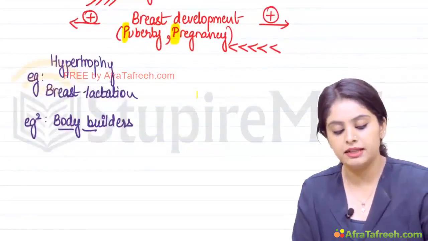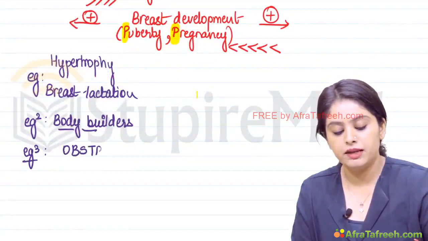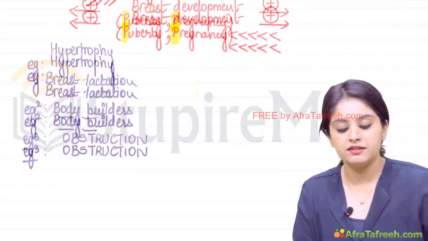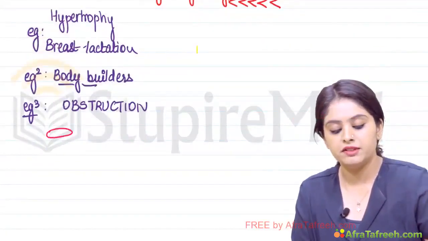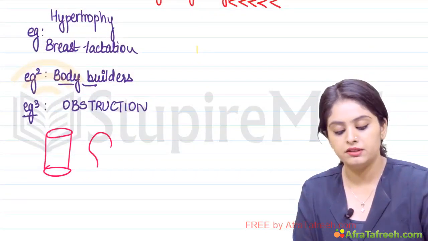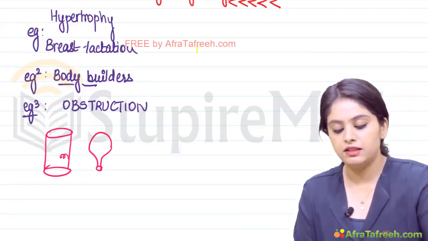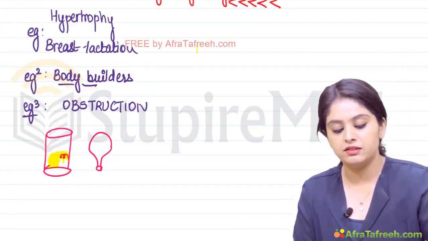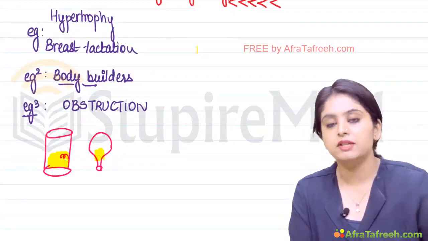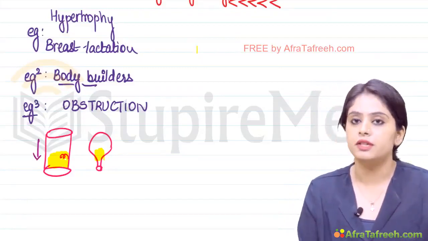The third example that we have is obstruction. Now this is one of those examples that tends to come up as clinical histories. Obstruction. How will we understand this? For example, if this is an intestine, just a segment of the intestine, or for example, this is the urinary bladder, and in both of these there is a growth present. Say there is a growth here and there is a growth here. Either way, in both of these, what is happening? Will the food be able to pass through the lumen? No, because there is an obstruction.